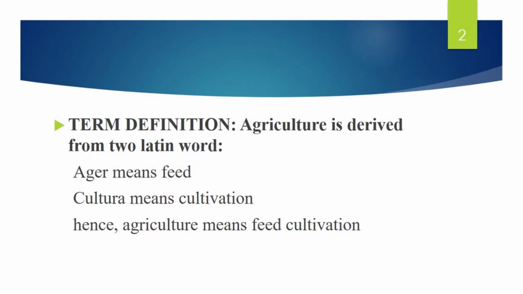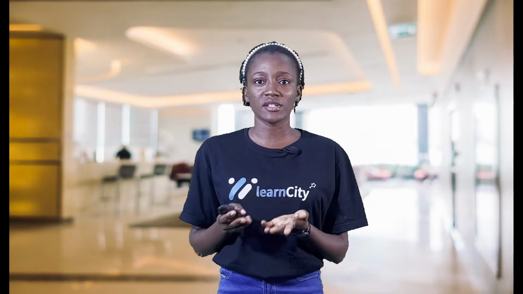The term definition: agriculture is derived from two Latin words, ager, which means feed, as in to eat, and cultura, which means cultivation. Hence, agriculture is feed, cultivation, to eat and to cultivate. You can't eat without cultivating.